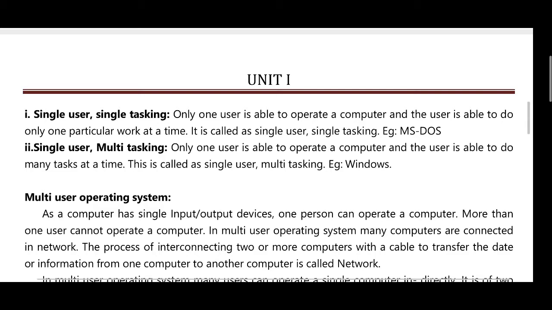It is called single user. For example, MS-DOS. Single user multitasking means it is a Windows operating system. Only one user is able to operate the computer and the user is able to do many tasks at a time. This is called single user multitasking.